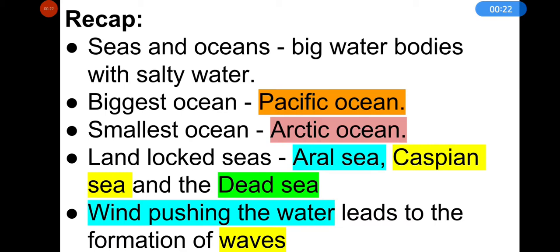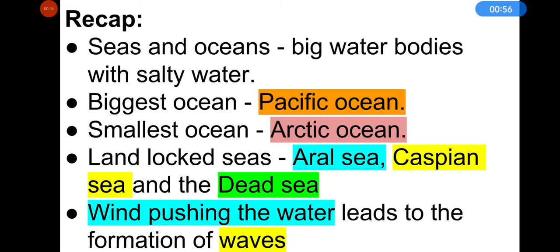We have studied large water bodies, seas and oceans. So what is the biggest water body? It is ocean. And seas are also big, but they are smaller than ocean and they have salty water. Do you know which is the biggest ocean? The biggest ocean is the Pacific Ocean. Pacific Ocean is the largest and deepest ocean in the world.